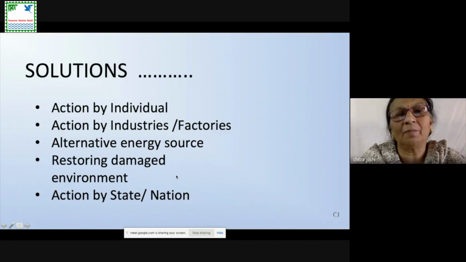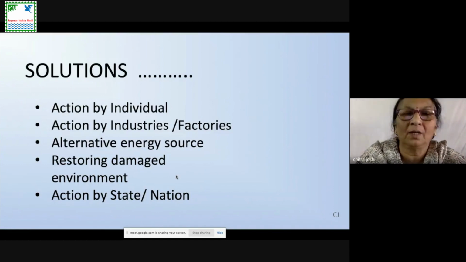The action by state and nation means that at least once in a while we can observe a no vehicle day. When I went to Bhutan, there one day in a week they observe as no vehicle day. That means on that day, vehicles do not come out on the road. So on the road you will not find any vehicle, even for the visitors who are visiting that nation.